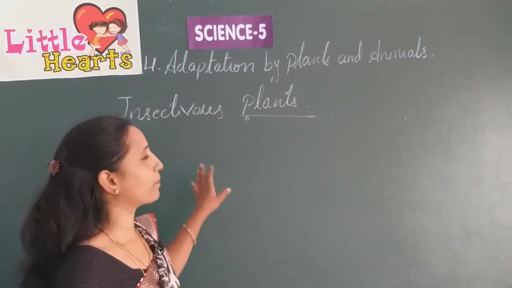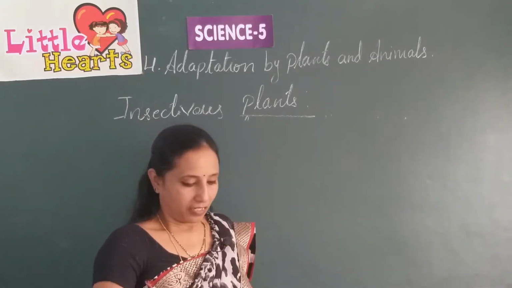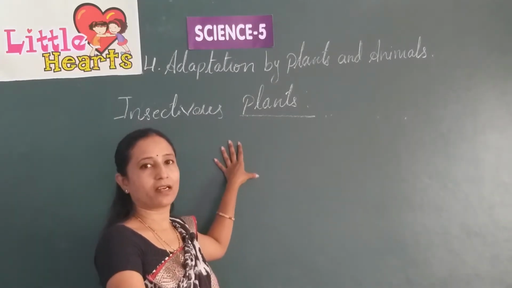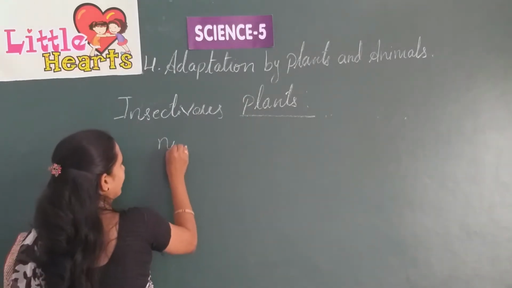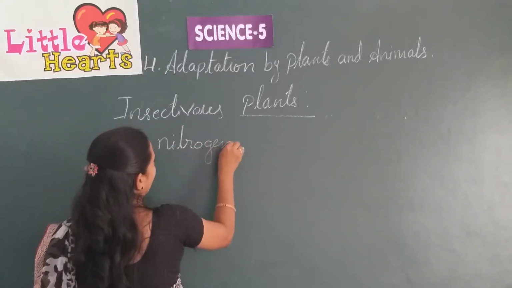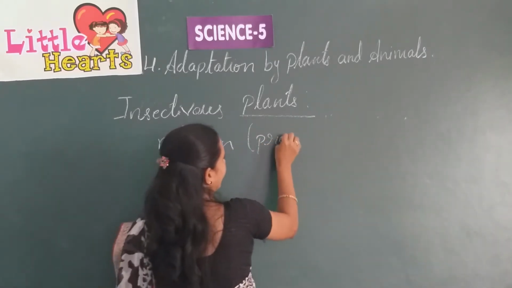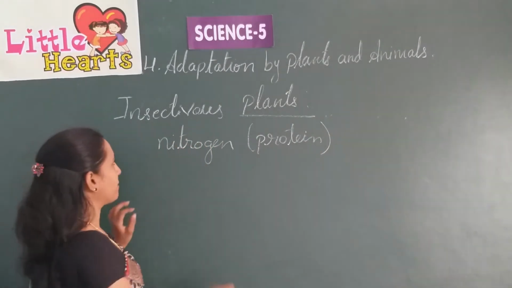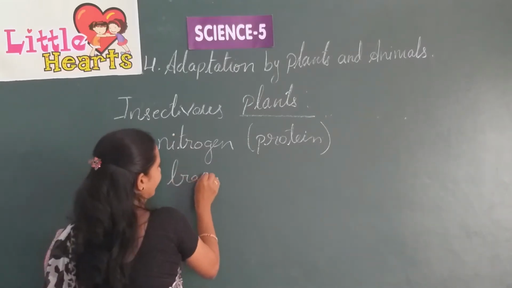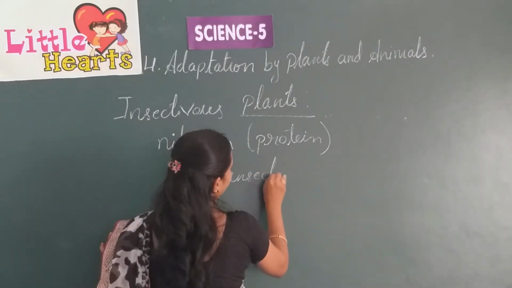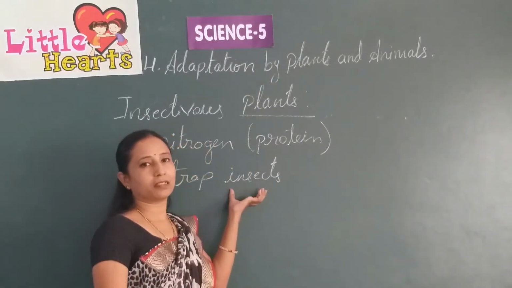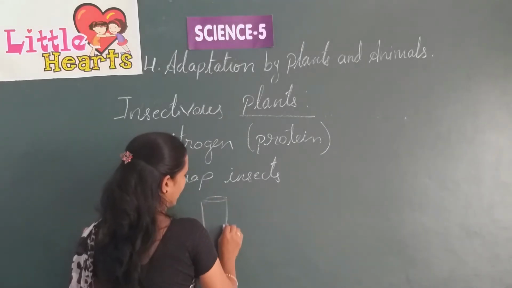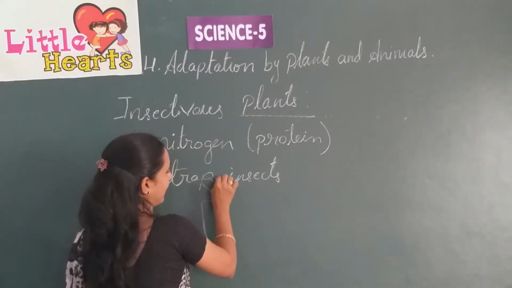These plants grow in places where nitrogen is deficient, nitrogen or protein deficient areas. As they grow in protein deficient places, these plants trap insects by different adaptations. Some plants have a cup shape with a lid.